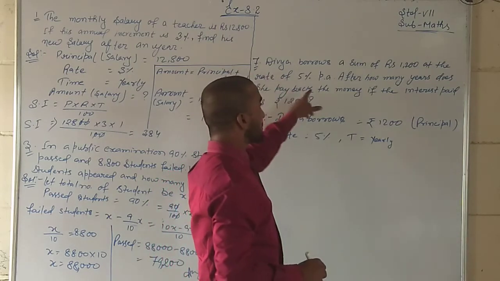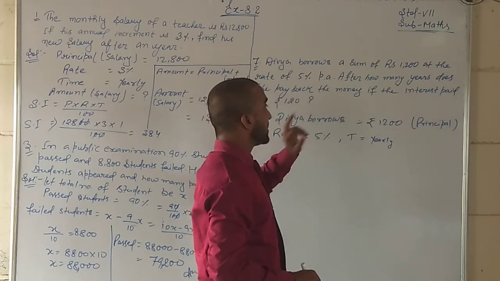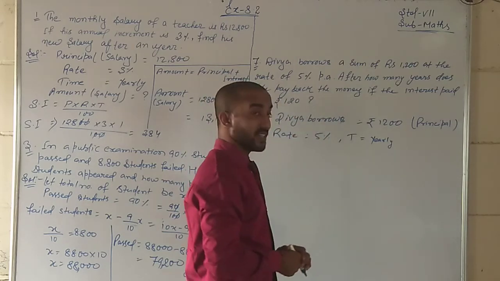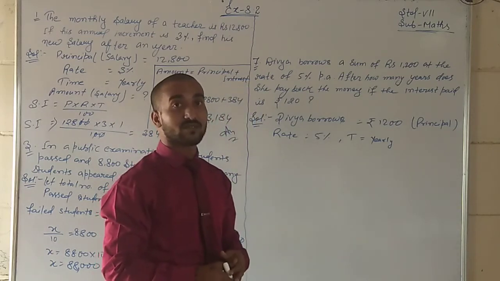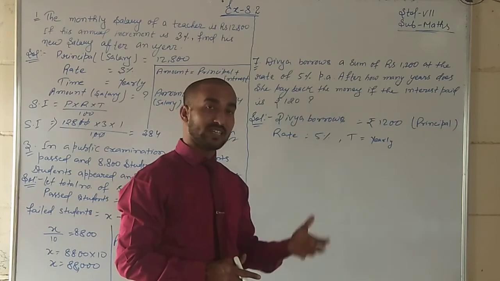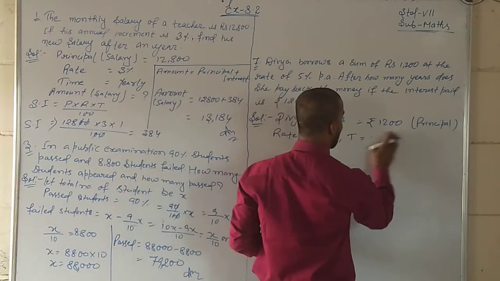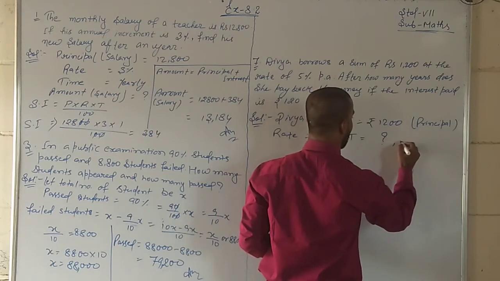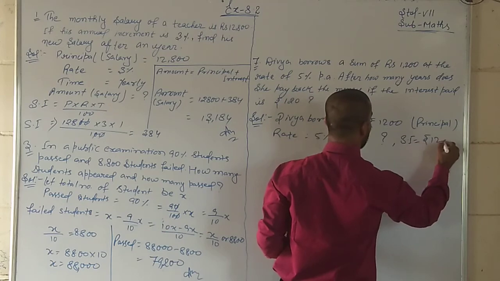Now it is asking how many years she takes to pay back the money if the interest paid is rupees 120. If she spent interest of 120 rupees, then how many years will it take? So time is equal to what? And simple interest is rupees 120. Okay, students.